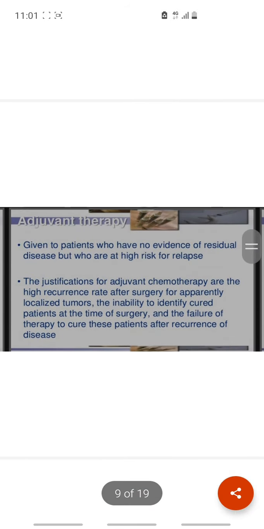Therapeutic strategies. Adjuvant therapy is given to patients who have no evidence of residual disease but who are at high risk of relapse. The justifications for adjuvant chemotherapy are the high recurrence rate after surgery for apparently localized tumors, the inability to identify cured patients at the time of surgery, and failure of therapy to cure these patients after recurrence of the disease.